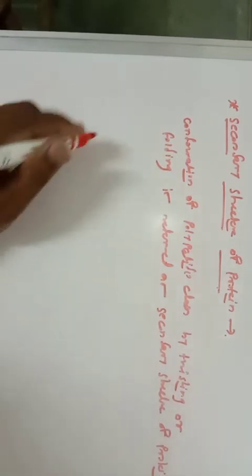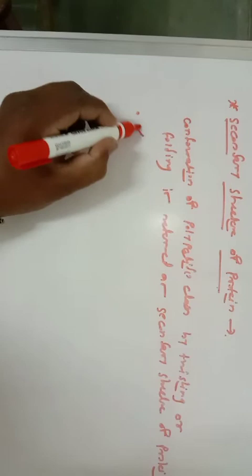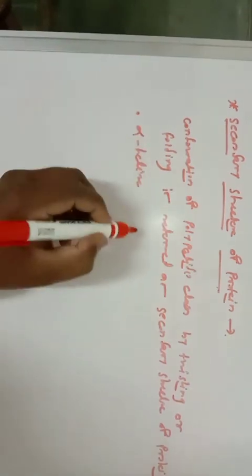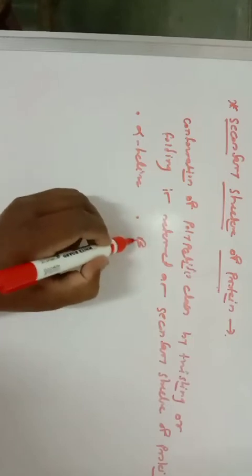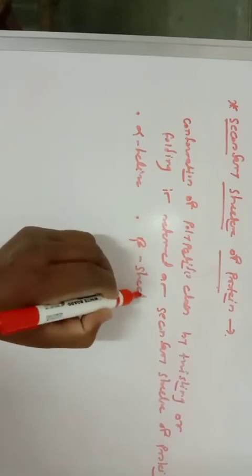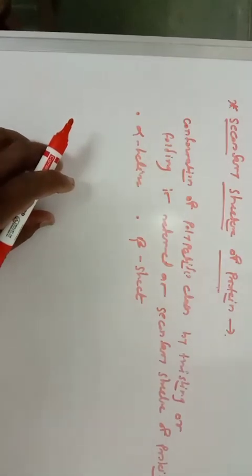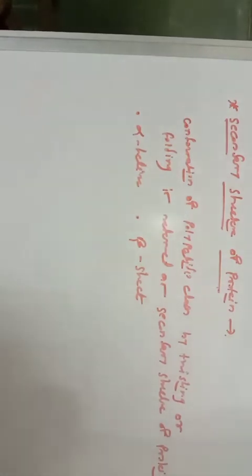Again, there are two types of secondary structure. One is alpha helix, and the second one is beta sheet. Alpha helix and beta sheet. So, let us discuss the first one, that is alpha helix.